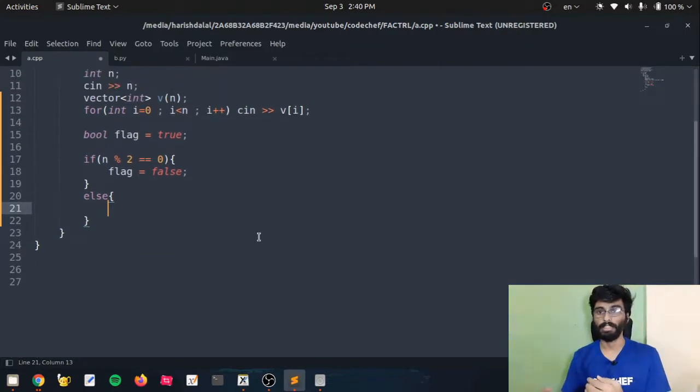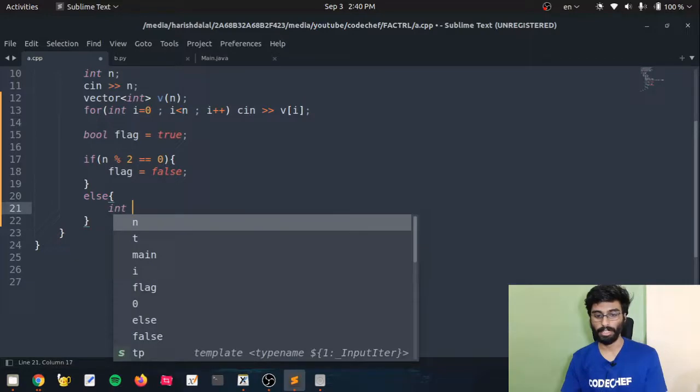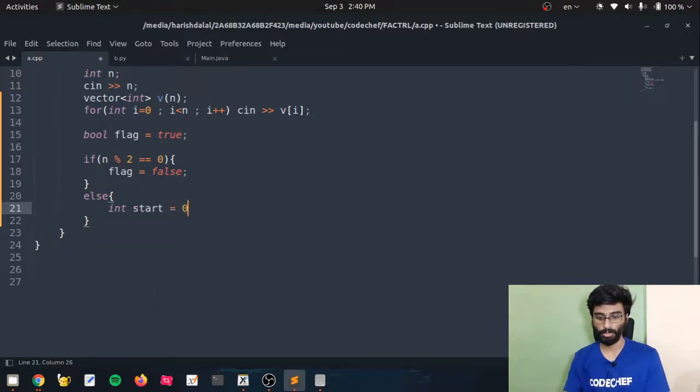Now we have to check for other conditions, like the first node is 1 and then it increments till the center and then decrements till the end, and the last node should also be 1. For that we are using the two pointer approach, so creating the start index which will be pointing to 0 and the end index which will be pointing to n minus 1. So here we are pointing the start pointer to the first index of our array which is 0, and end to the last index of our array which is n minus 1, not n, and creating the counter for each step to compare. So start should be with 1 and later on increasing.